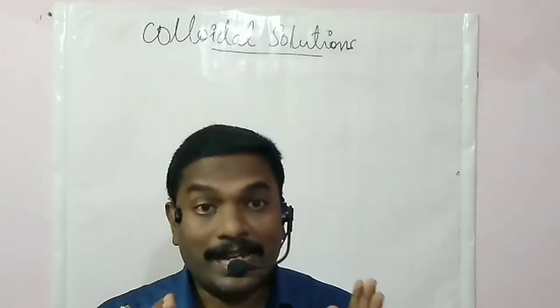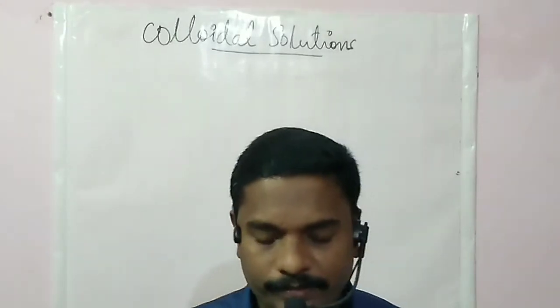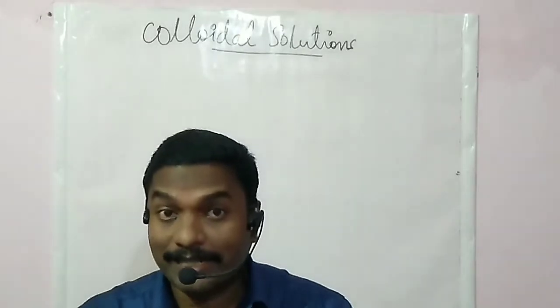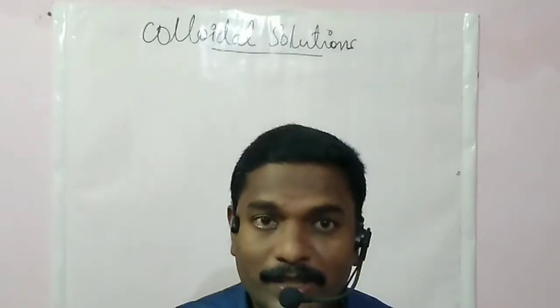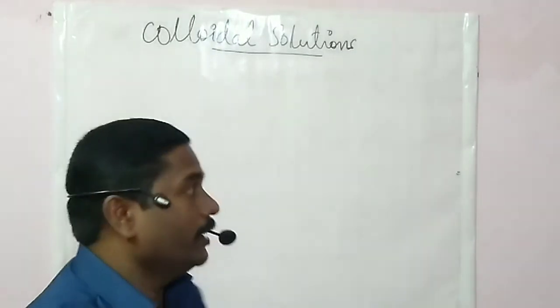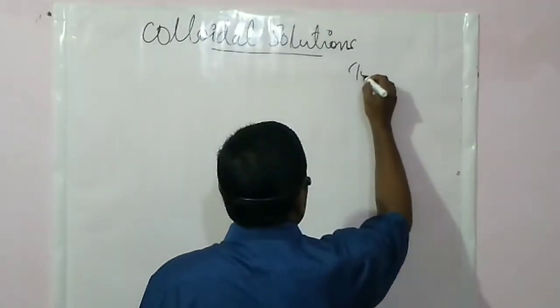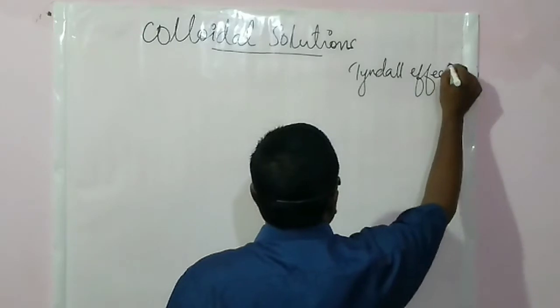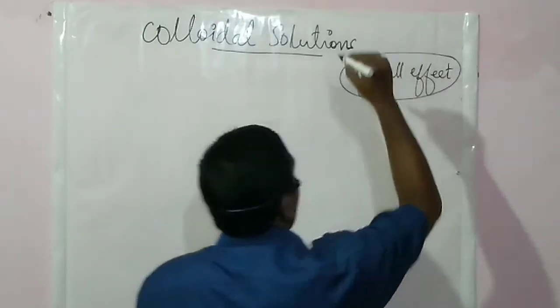So, the scattering of light by the particles of a colloidal solution is called the Tyndall effect.